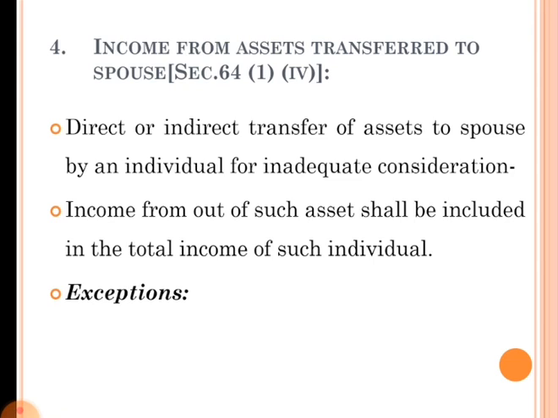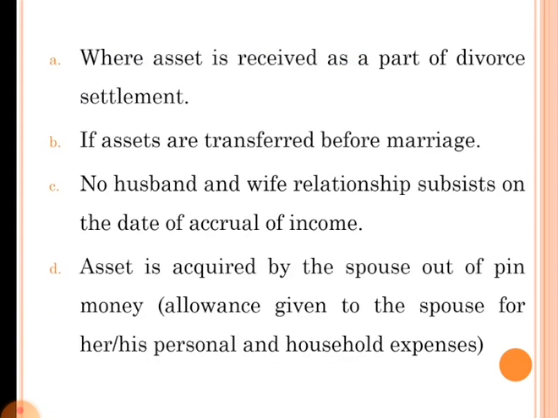There are some exceptions to this rule, that is, income from the assets transferred to the spouse can be taxable in the hands of that spouse only. The exceptions are: first one, where an asset is received as a part of a divorce settlement, because after divorce they are not living together.